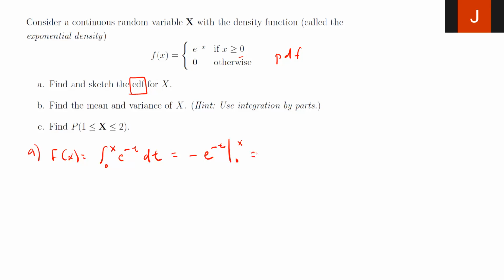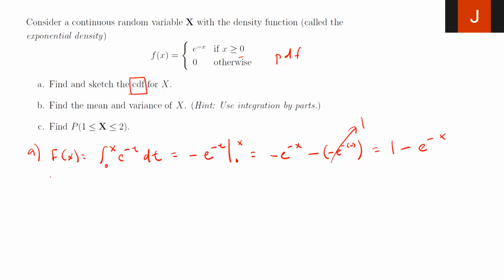If I evaluate this, this will be minus e to the negative x minus minus e to the negative 0. So that whole thing is just 1. What you end up getting is 1 minus e to the negative x. So this function is now very easy to solve.